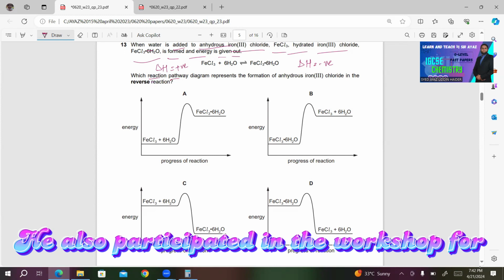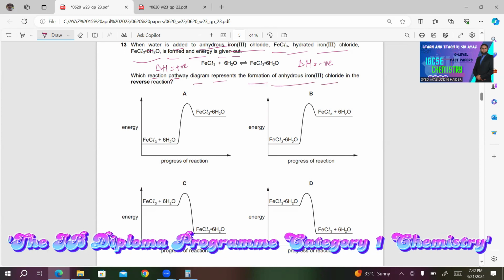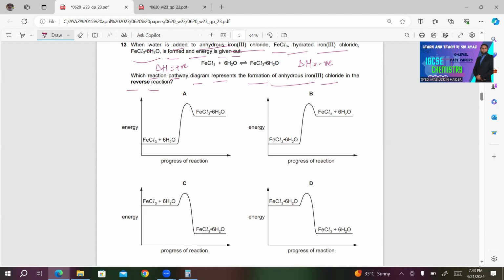Which reaction pathway diagram represents the formation of anhydrous iron 3 chloride in the reverse reaction? So in the reverse reaction, that is the conversion of FeCl3·6H2O into FeCl3 plus 6H2O, the product must be at the high energy state because it's absorbing energy.